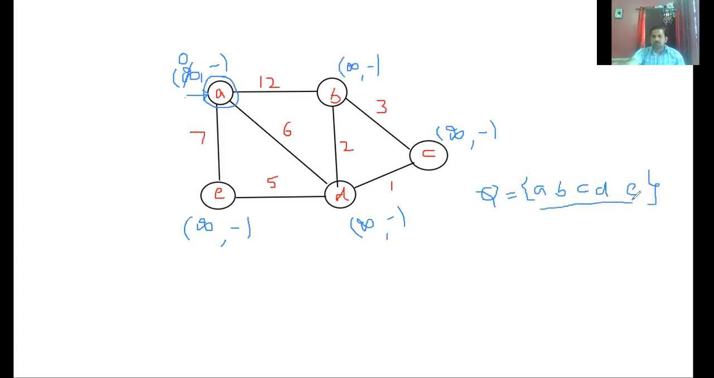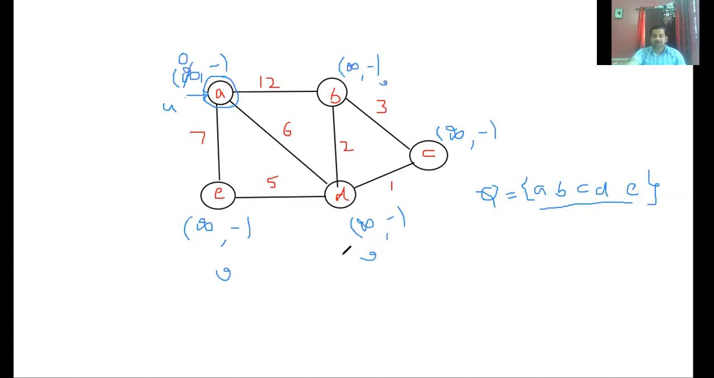Among this queue, I'm supposed to pick up a vertex whose key value is minimum, right? This is 0, infinity, infinity, infinity. I think A is minimum. I should choose this, right? Its adjacent vertices, if I say this is U, will be this B, this B, and this will be another B.